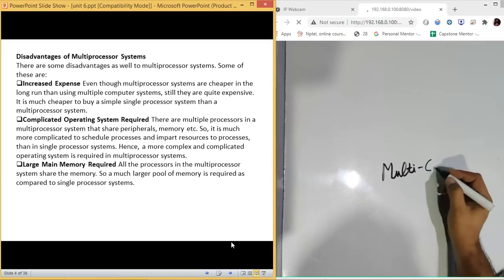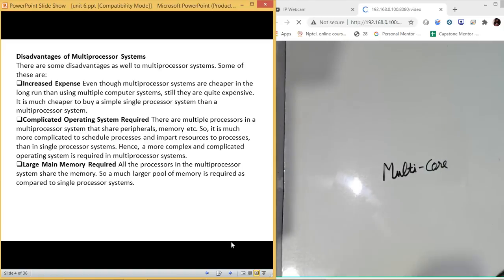They are multi-core systems. So, there is a difference between multi-core and multi-processor systems. Now, what is the difference? The basic working remains the same in the case of multiprocessor as well as multi-core systems, but there is a very huge physical difference between them.